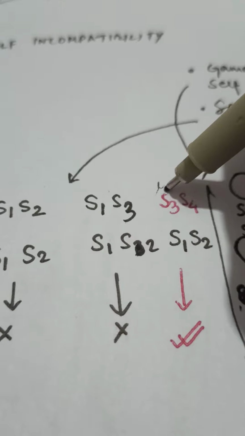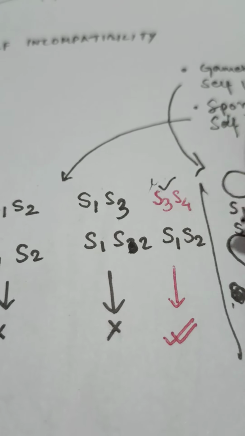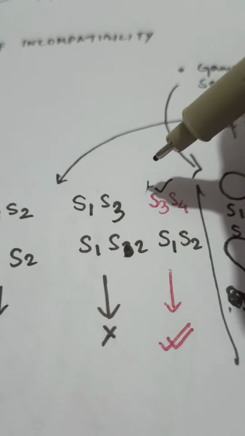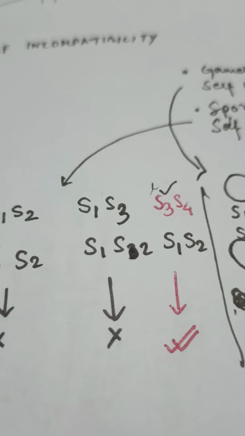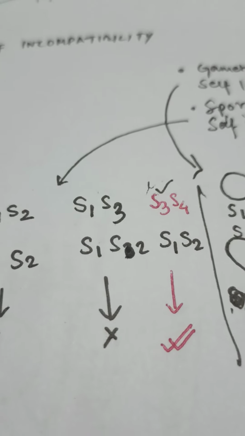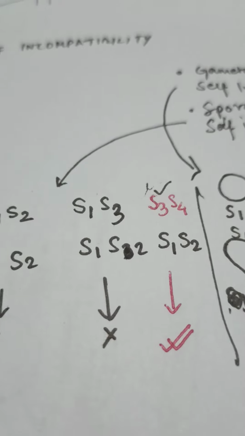The entire set has to be entirely different to that of the pistil. Whatever arrangement of the protein is there in the pistil, the pollen on the top has to have a completely different set of protein characters. Only then can this process be triggered, meaning the pollen germination can be triggered.